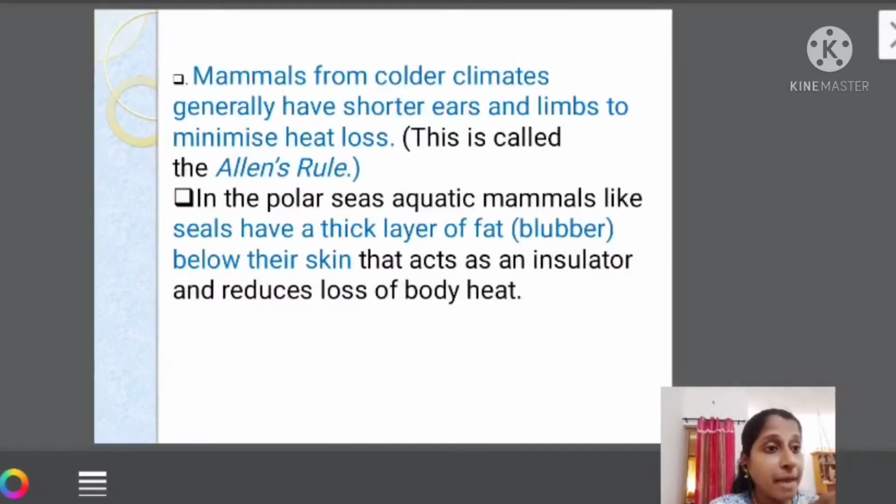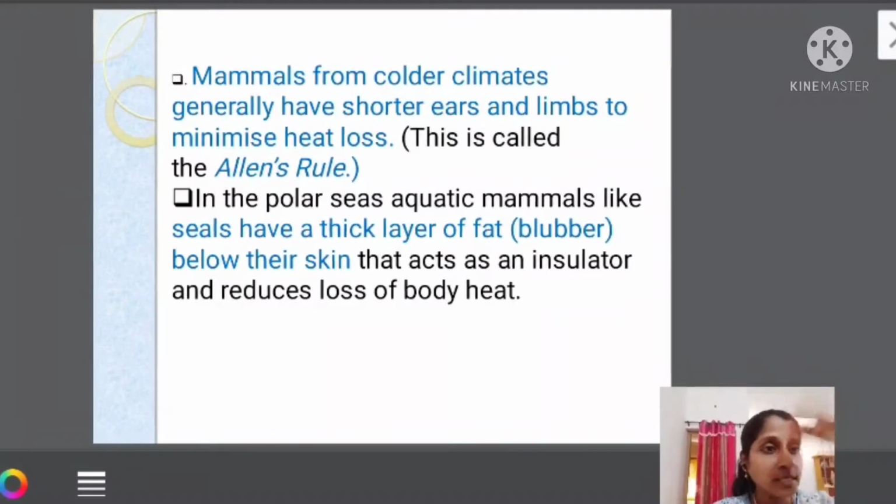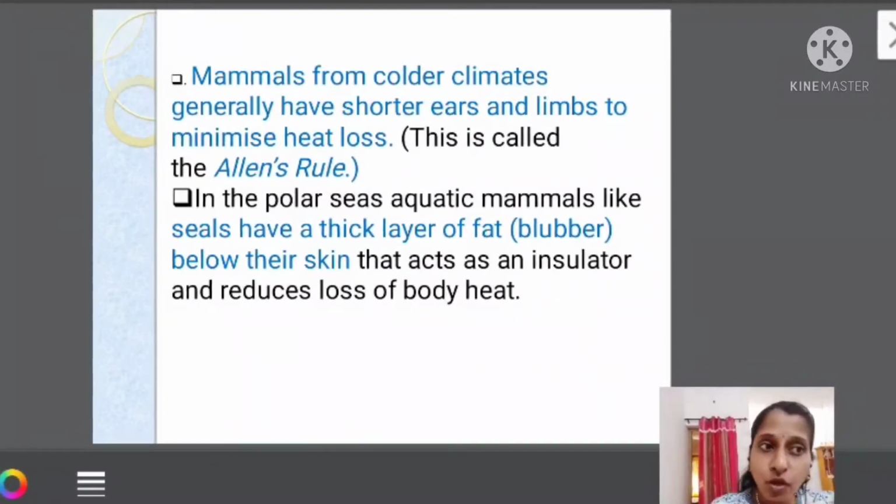Next, some mammals living in cold climates have shorter ears and limbs. The hands and limbs are very short, not long. Why? If they are long, they have a larger surface area, isn't it? So the surface area is more, which means automatically the heat loss will also be more.